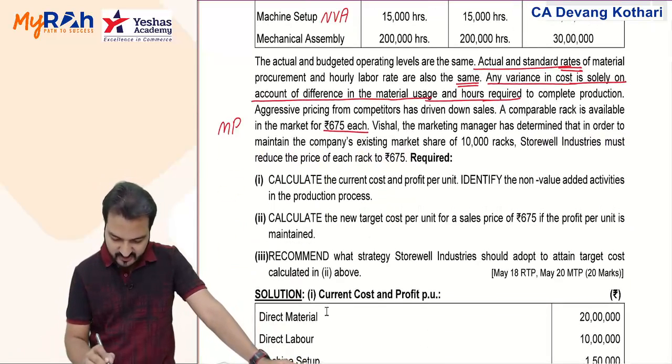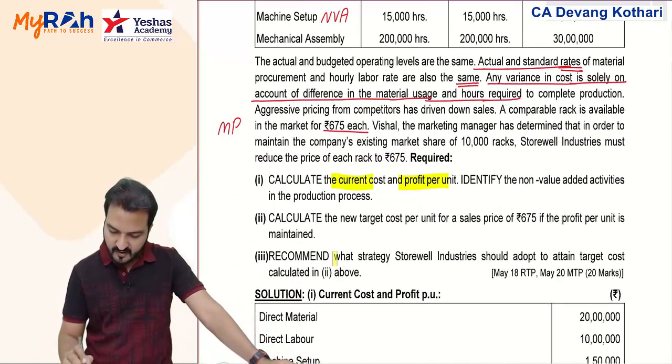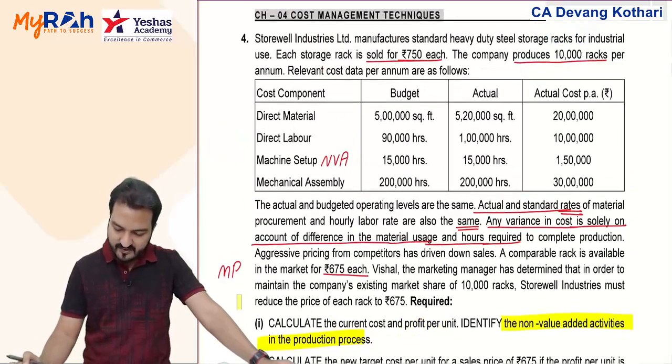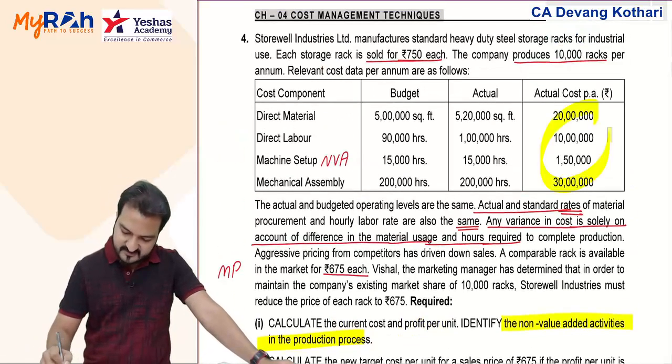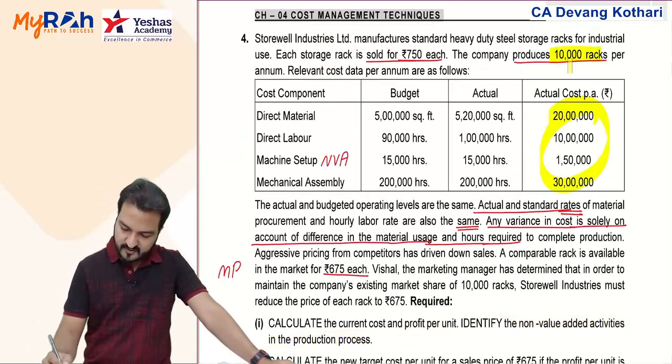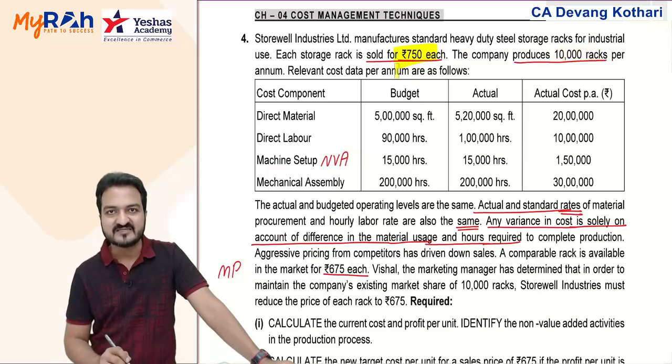And then they have asked you to calculate current cost, profit per unit, and identify non-value added activities. You identify current cost as the total of this, divided by 10,000. Current profit is the difference between that cost and the sales price.